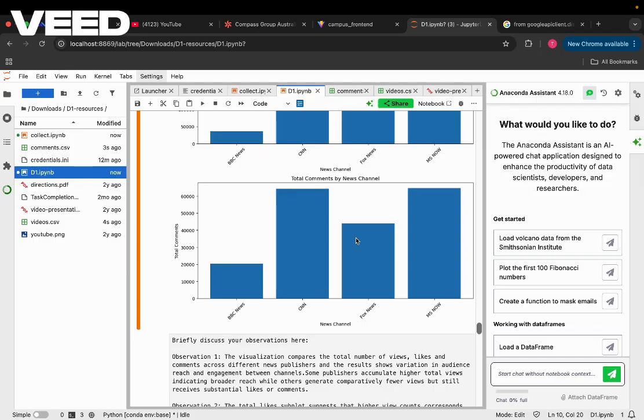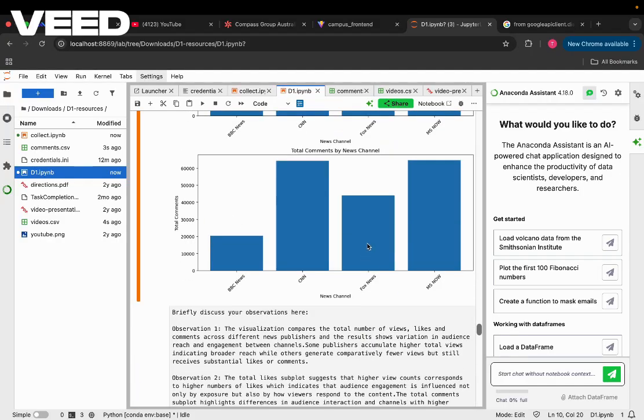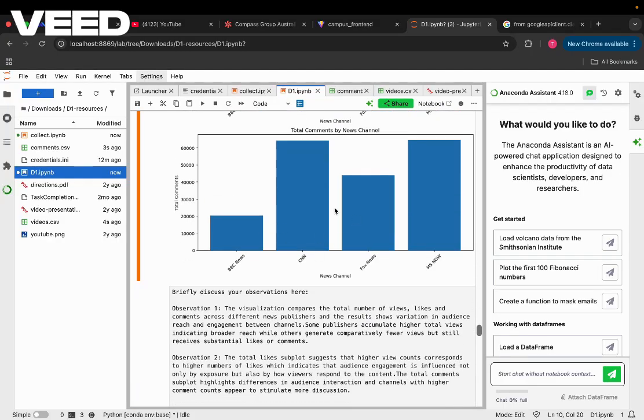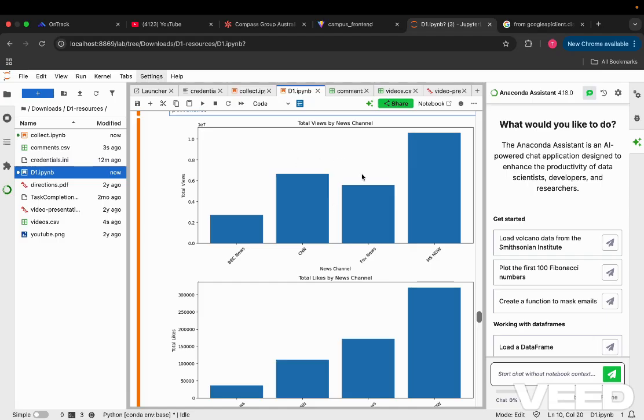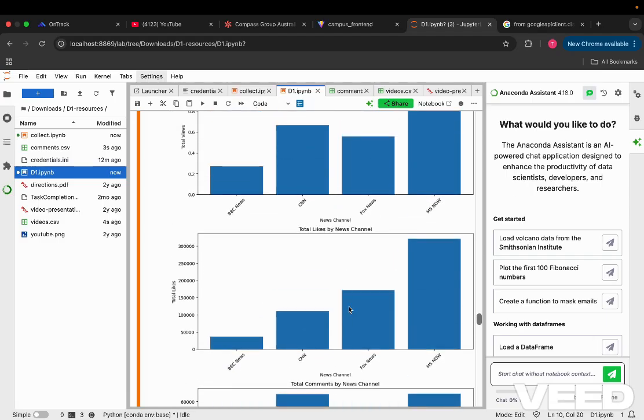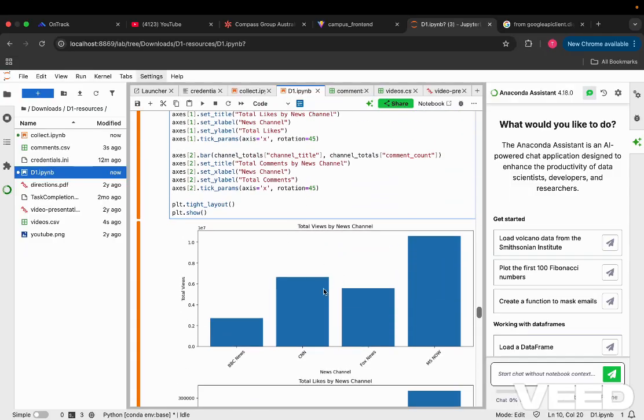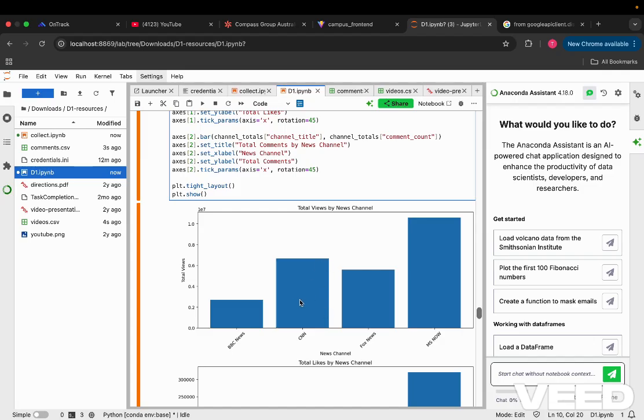And I did exactly the same for these three things. For the observation of these, I think the relationship between the views, likes, and comments is not perfectly linear, because the total likes subplot shows that higher view counts generally correspond to more likes, but the ratio varies by channel. So this indicates that engagement is influenced not just by the exposure but by how viewers respond to the content itself.